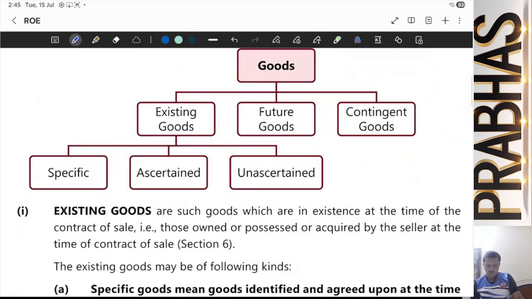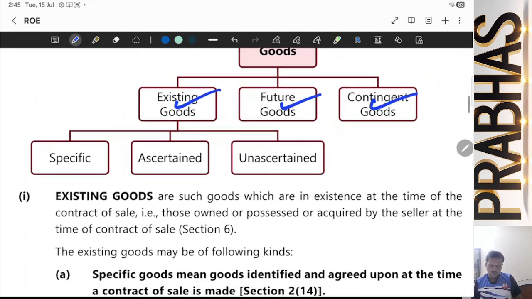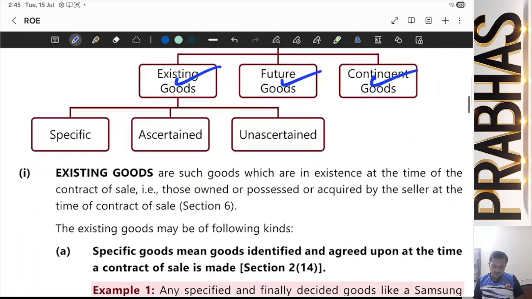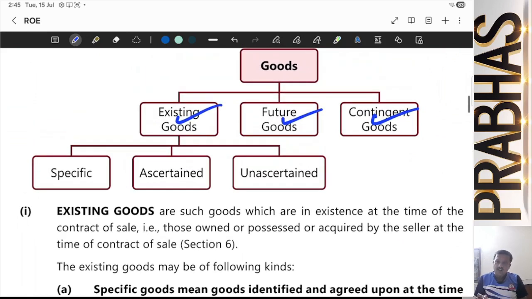Now, what next comes is that goods are of three types. One is existing, two is future, third is contingent goods. Let me make it clear what they are. Existing goods are goods existing at the time of contract of sale. For example, I am holding a pen in my hand. If I agree to sell you this pen now for rupees 2000, then it becomes existing goods, because at the time of contract of sale this good is with me, it is present there.